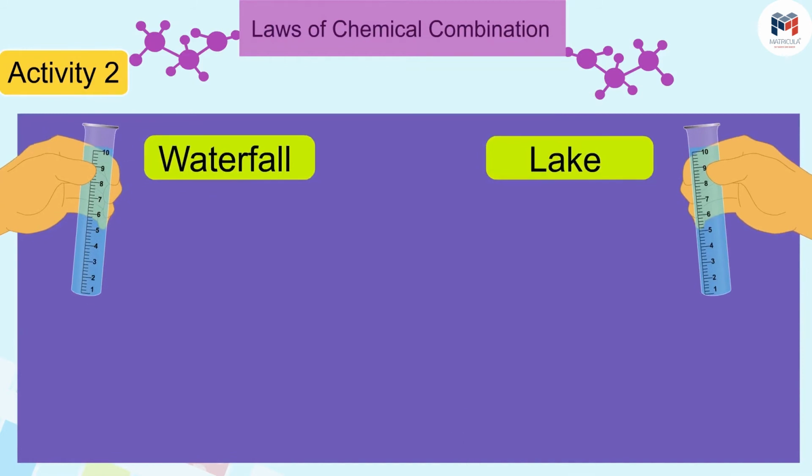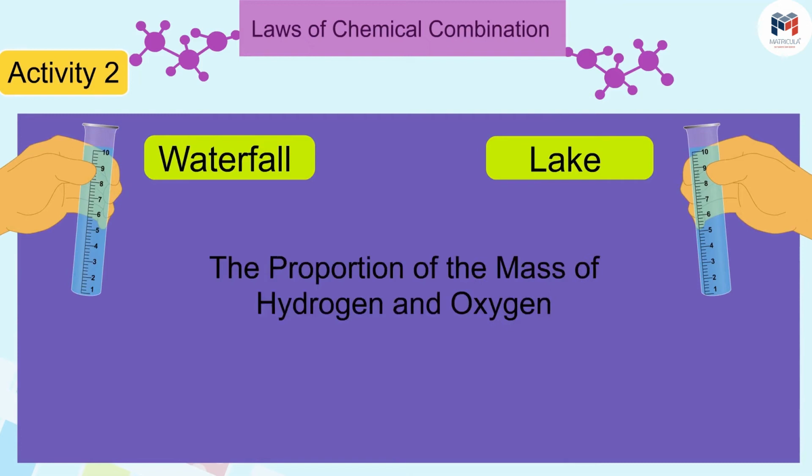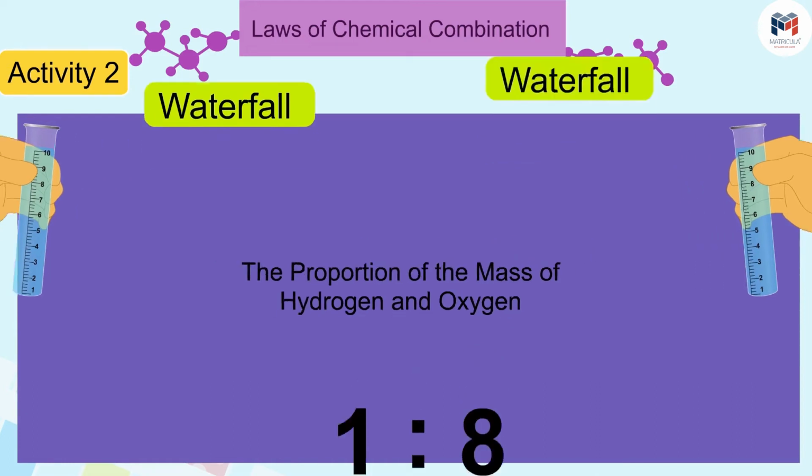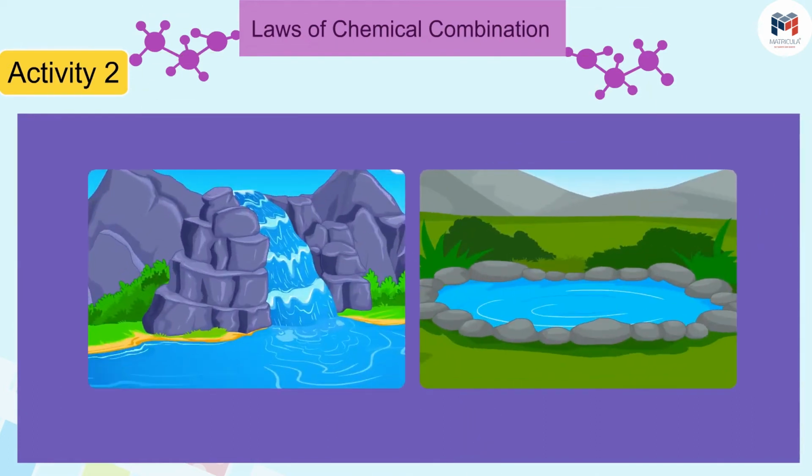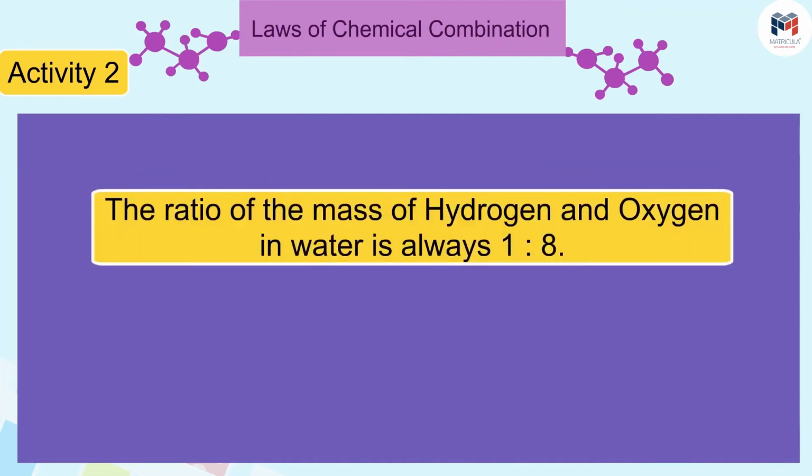You will find that the proportion of the mass of hydrogen and oxygen in the water of both the test tubes is 1:8. Similarly, irrespective of the source of water, you will find that the ratio of the mass of hydrogen and oxygen in water is always 1:8.